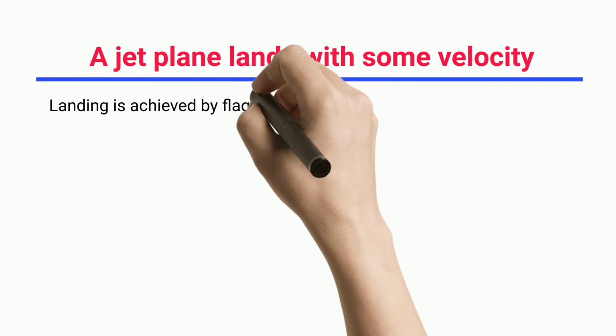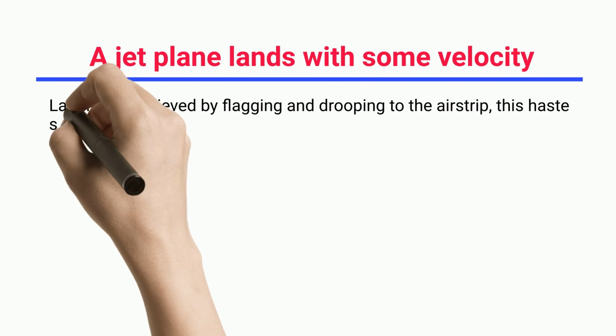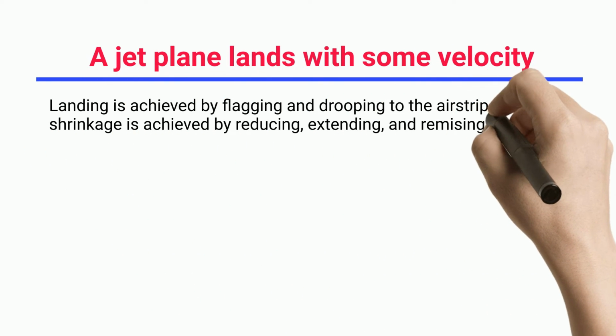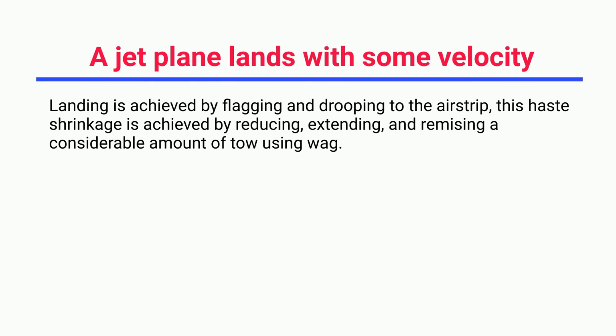A jet plane lands with some velocity. Landing is achieved by flaring and dropping to the airstrip. This speed reduction is achieved by reducing, extending, and adjusting a considerable amount of drag using flaps.